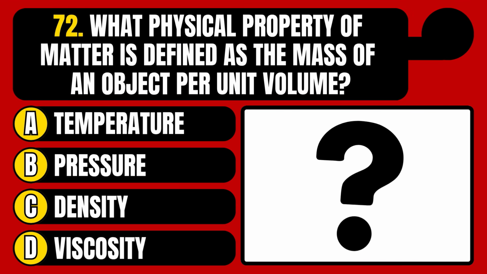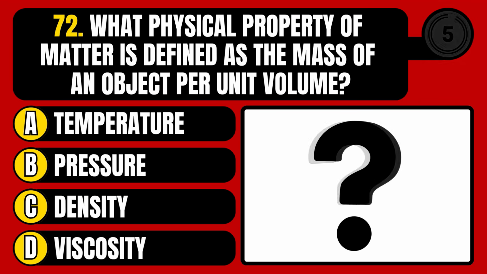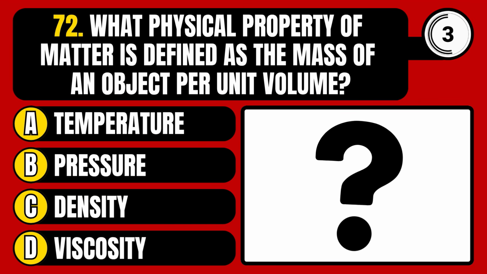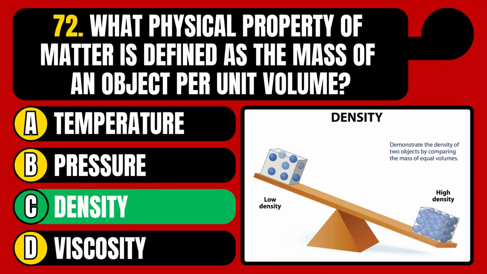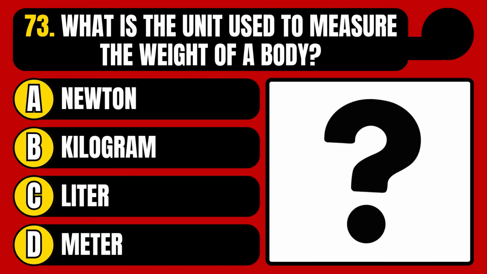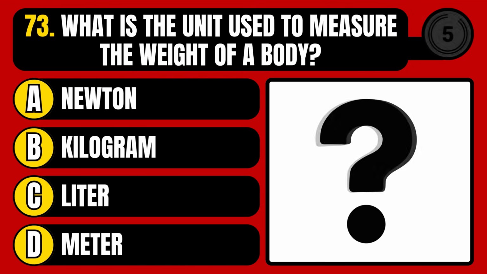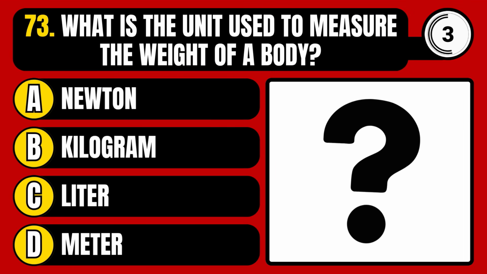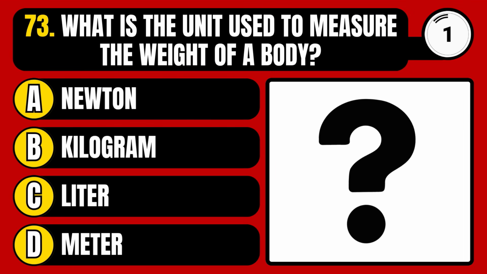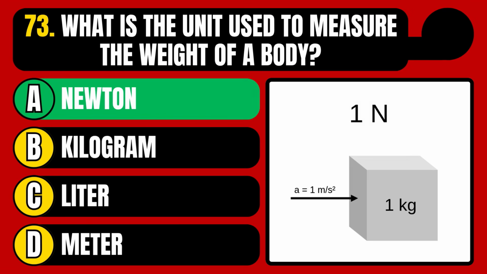What physical property of matter is defined as the mass of an object per unit volume? Temperature, pressure, density, or viscosity? The correct answer is option C, density. What is the unit used to measure the weight of a body? Newton, kilogram, liter, or meter? The correct answer is option A, Newton.